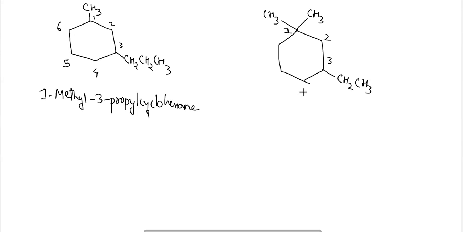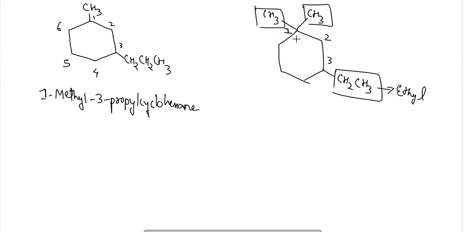The reason is that the preference would be given to the ethyl according to the alphabetic order, but as two CH3 are present, two methyl groups are attached here, the main preference will be given to this dimethyl only.